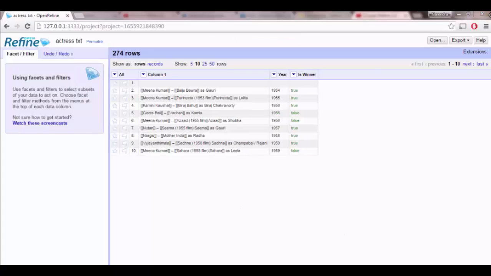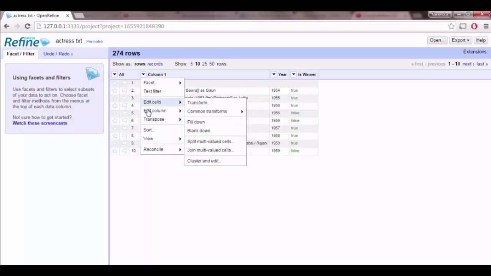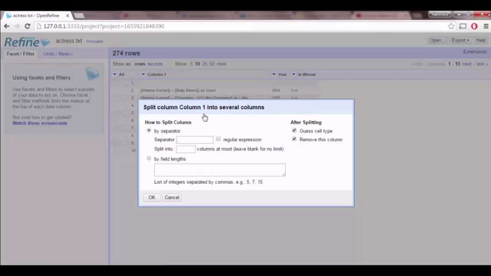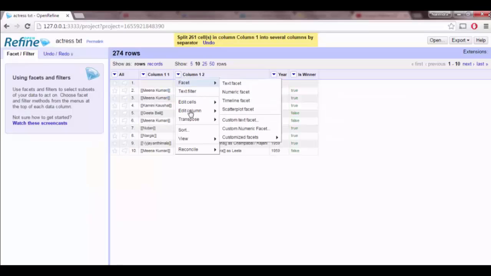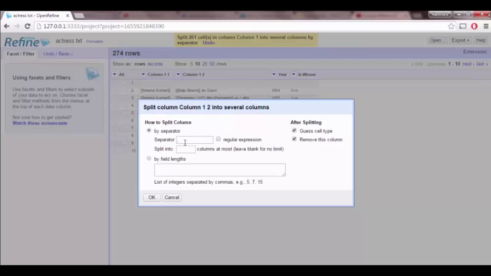If you observe here, now each row contains actress name, movie name and character name. In order to split this one, we can use the option split into several columns. Mention the separator as space hyphen space and split into two columns. By clicking on OK, it will split into two columns. And apply the same operation for this column. Now the separator as space and split into two columns.